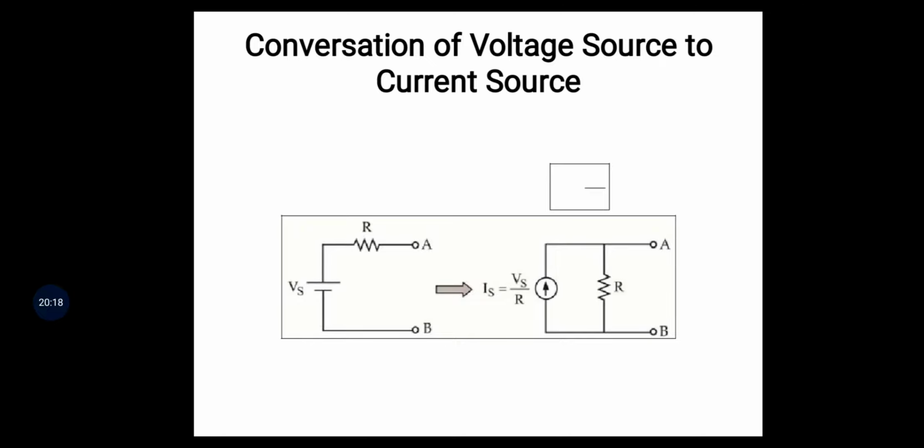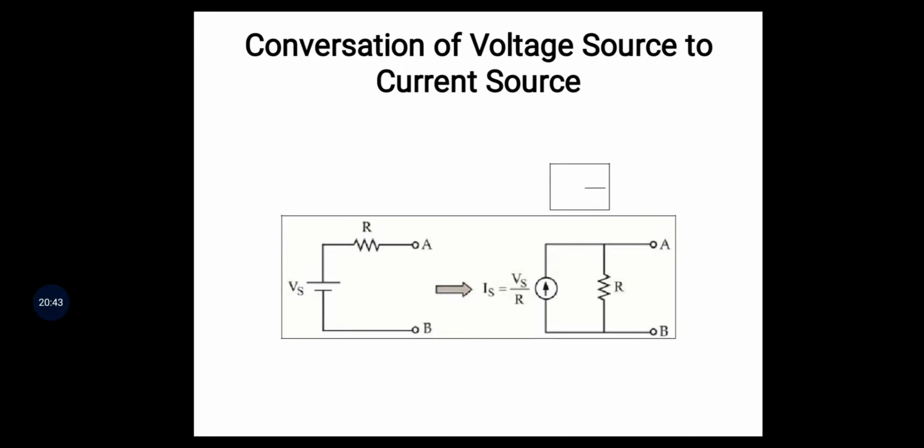That's why we use this concept. If it is a parallel circuit, and a current source exists, it is simply solved. If it is a series circuit, converting the current source to a voltage source makes it simply solved.